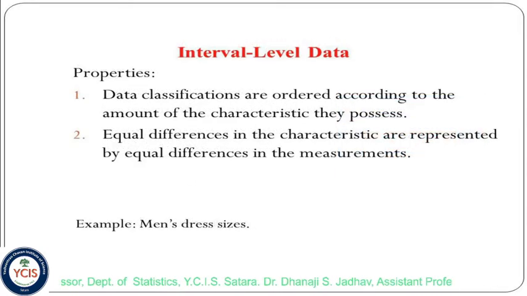Interval level of data properties. Data classifications are ordered according to the amount of the characteristic they possess. Equal differences in the characteristic are represented by equal differences in the measurements. Take an interval, age group 5 to 10, 10 to 15. 5 to 10 is a 5 year difference, and 10 to 15 is also a 5 year difference, counted as the same. Or we can see the example of men's dress sizes.